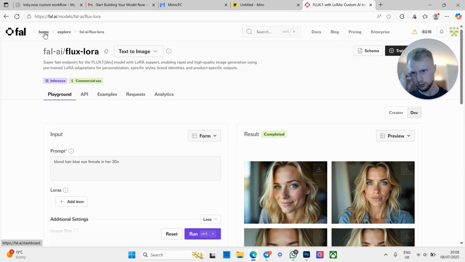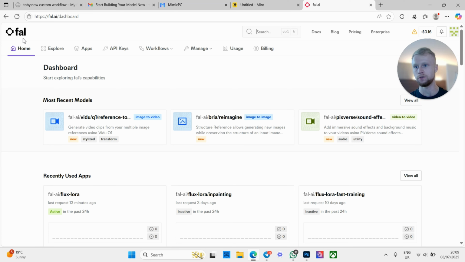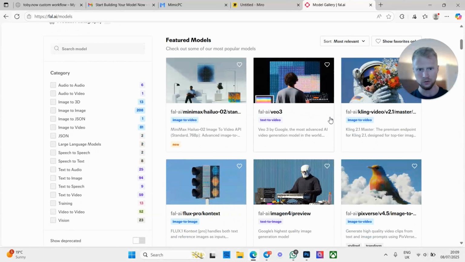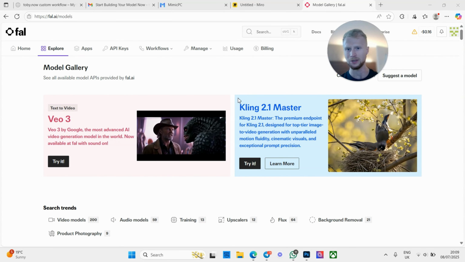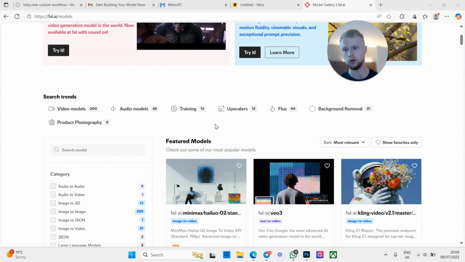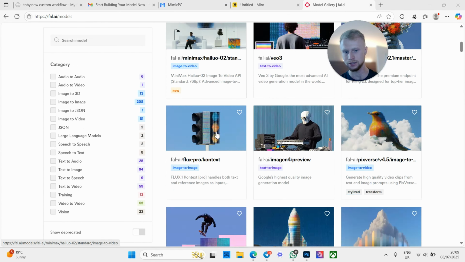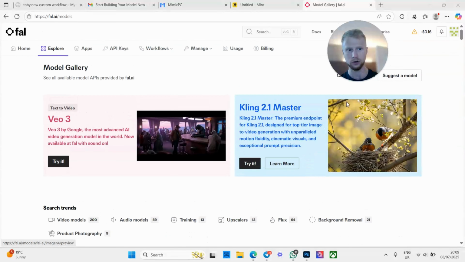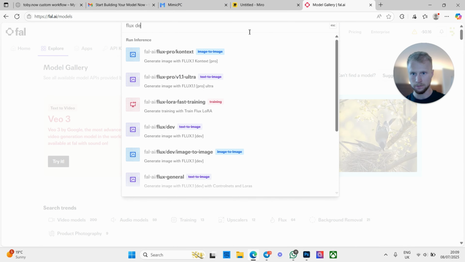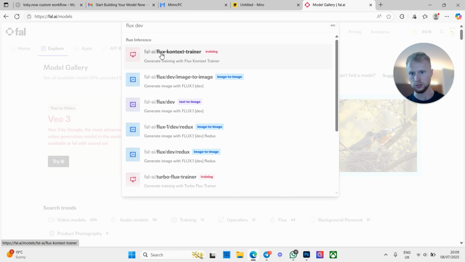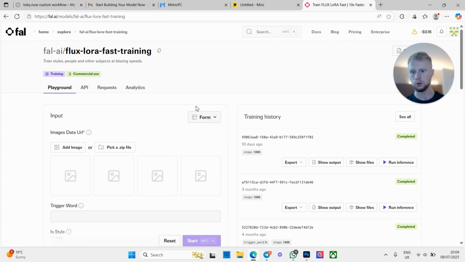Firstly you want to go home, and we're going to try find the fal.ai settings, because I know a lot of you guys struggle. So firstly, come to this kind of screen here on fal.ai, and this is where we're going to train our LoRA. Now this LoRA isn't going to be our final LoRA, this is just going to be the first initial LoRA that's going to help us train our data set. As you can see, there's lots of stuff here, very long-winded. What I normally do is just type in flux dev, and it's going to come up with flux dev fast LoRA train, which has just disappeared. Maybe just flux, see if it comes up there. There we are. That's the one we want.